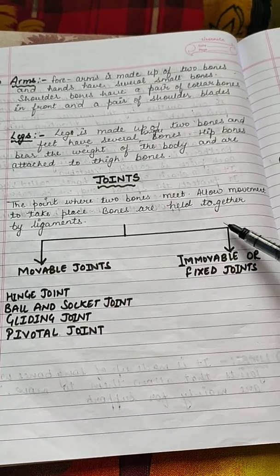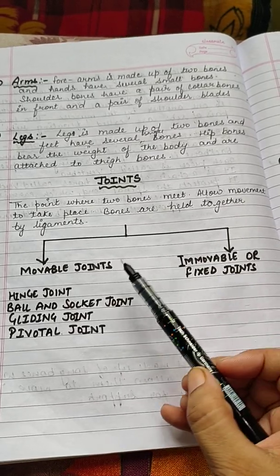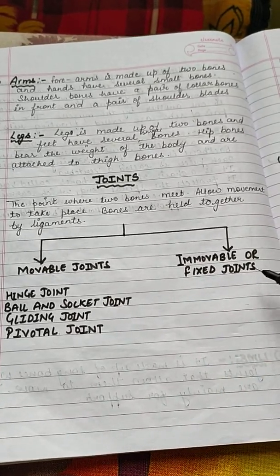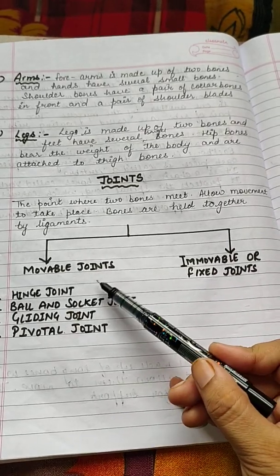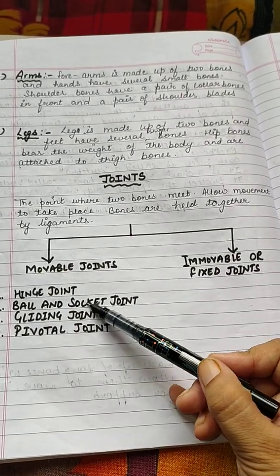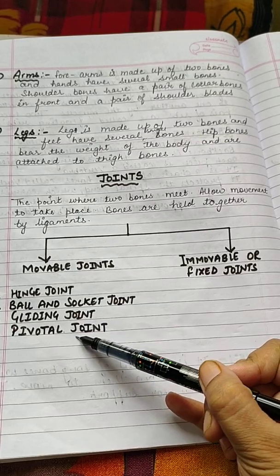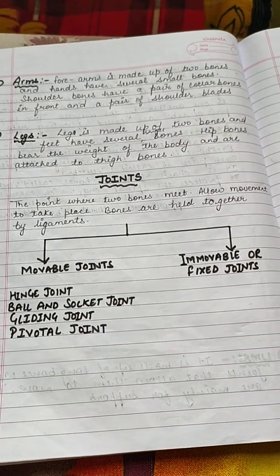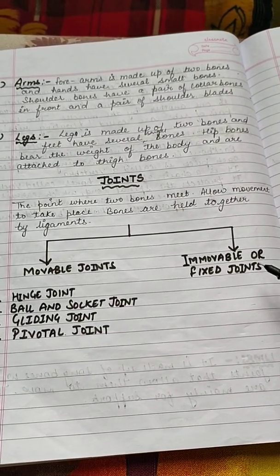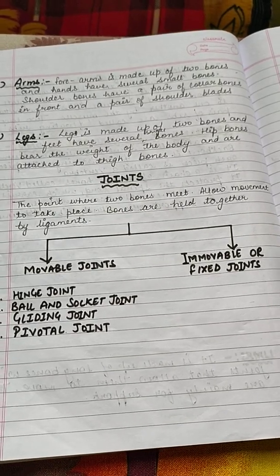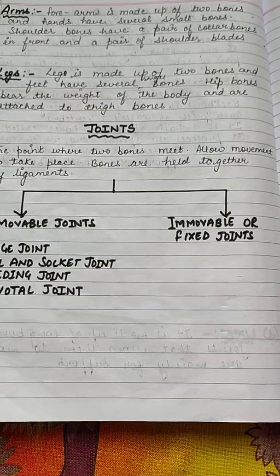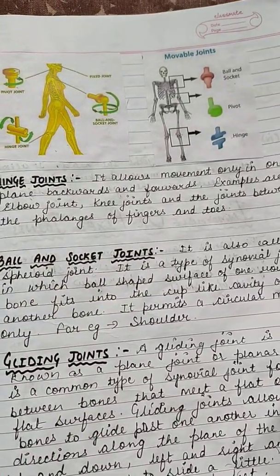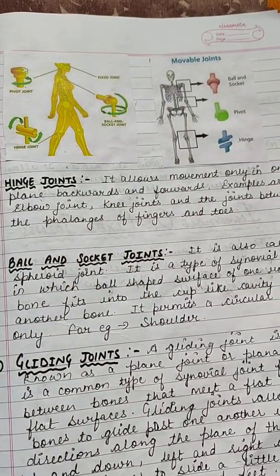And these joints are of two types. First is movable joint and second is immovable or fixed joint. The movable joints are hinge joint, ball and socket joint, gliding joint and pivotal joint, and the next type of joint is immovable or fixed joint. So these are the movable joints.